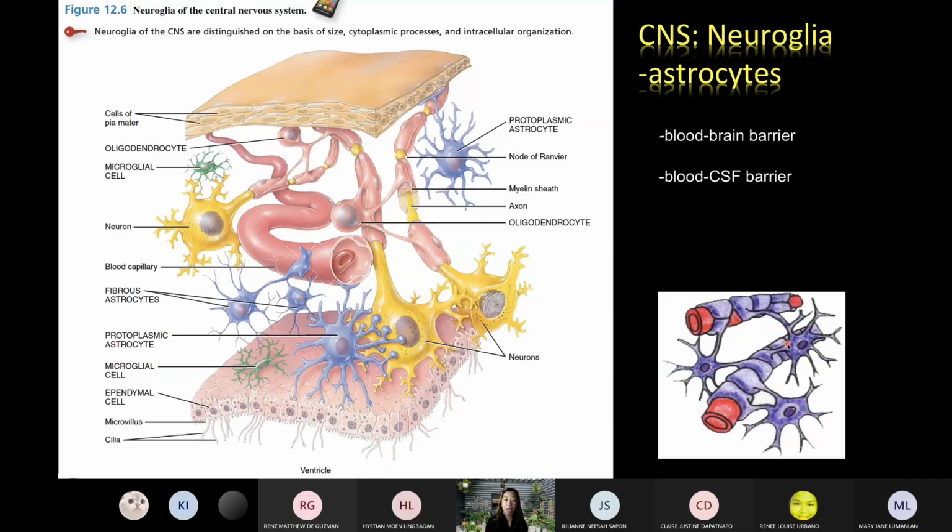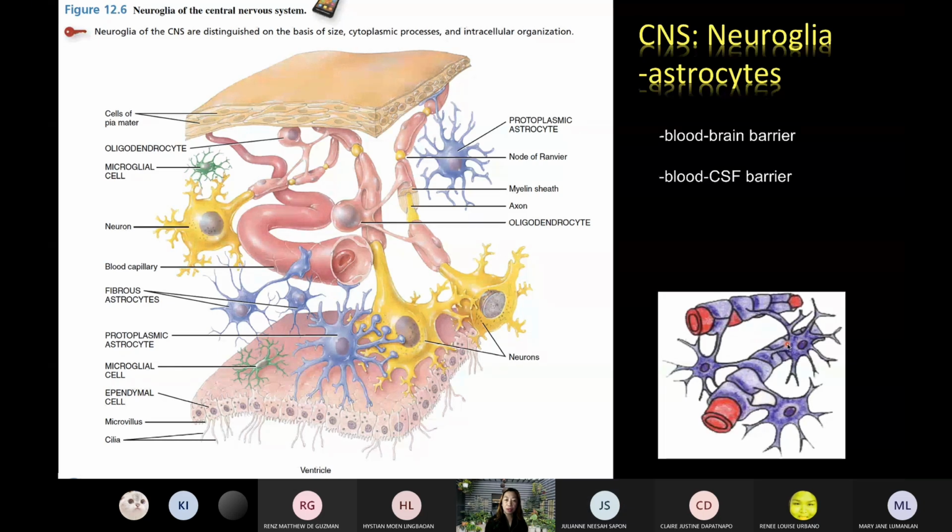Why? Blood really would not come in contact with the brain. Why is there a functional separation between the blood and the nervous tissue? Because the blood contains not only the substances that are utilized by the cells of the body, but the blood may also contain what?